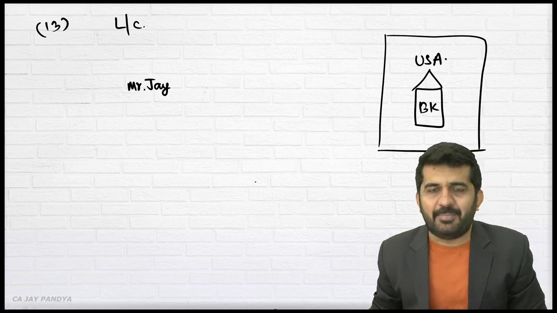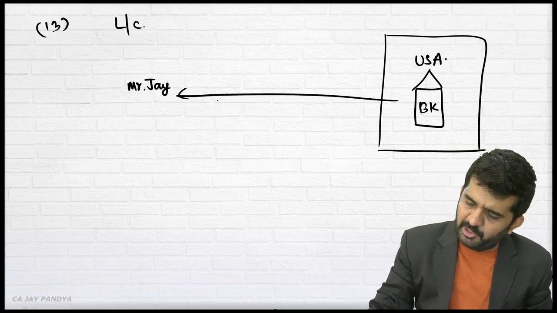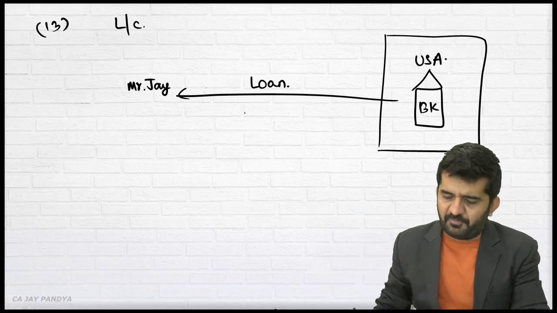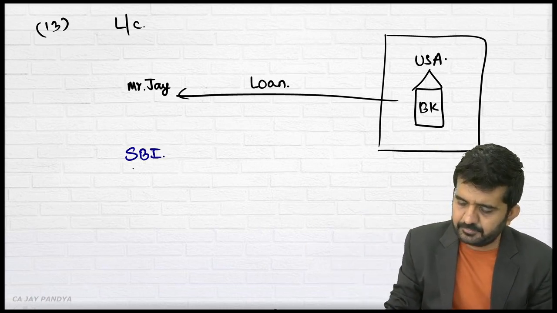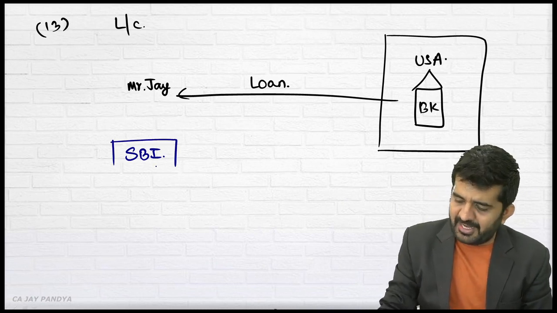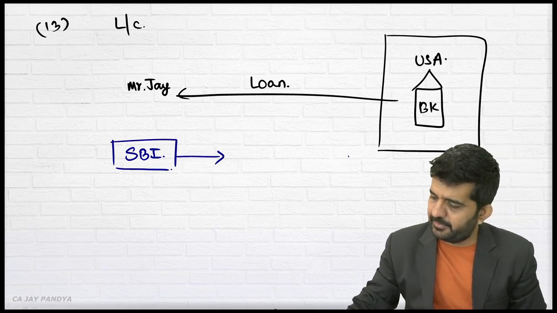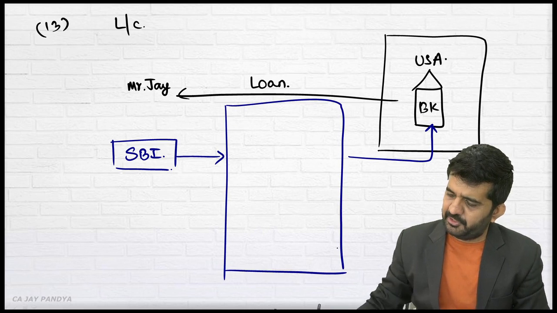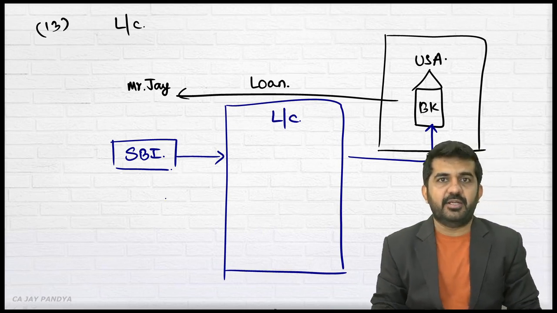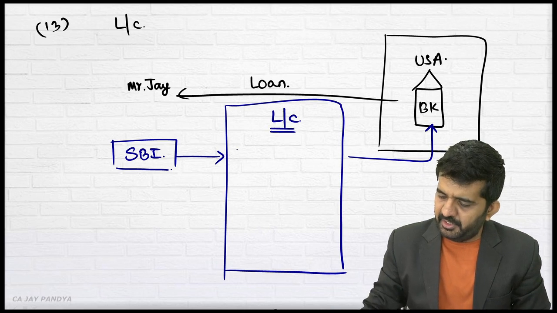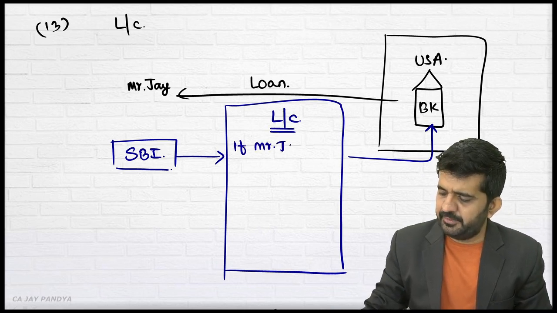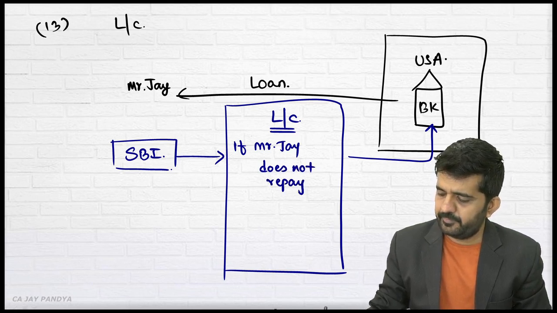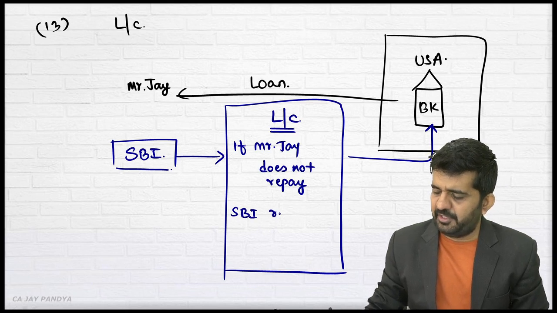Then what will USA Bank say? We are ready to give you a loan if a reputed bank of India, say SBI Bank, gives a letter to USA Bank, and this letter will be termed a letter of credit. What will be written in it? If Mr. Jai does not repay, then SBI will repay the loan.